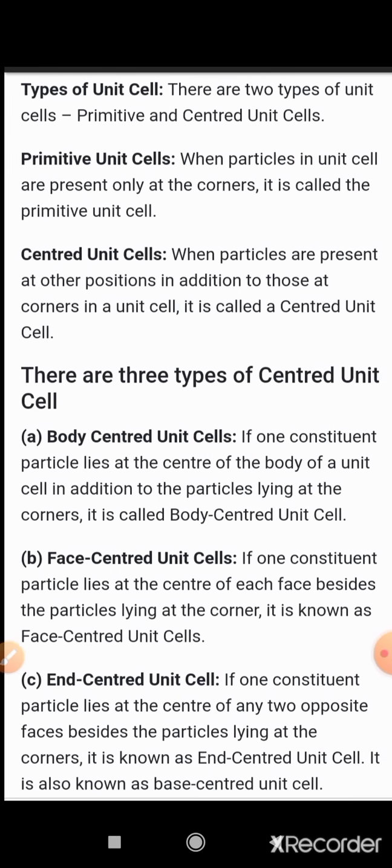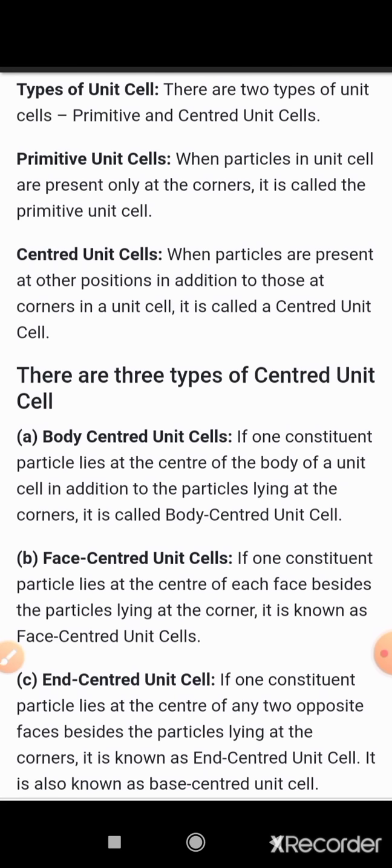In this representation, a unit cell is shown here, and what are the lattice points? The corners of that unit cell are known as lattice points, and you already know the parameters: 3 edges and 3 bond angles between them. Now the edges are also shown. It is also known that the edges may be different.